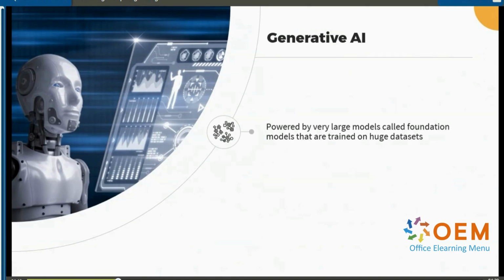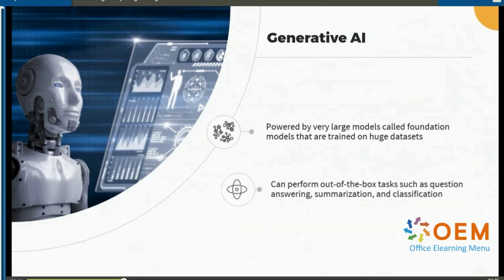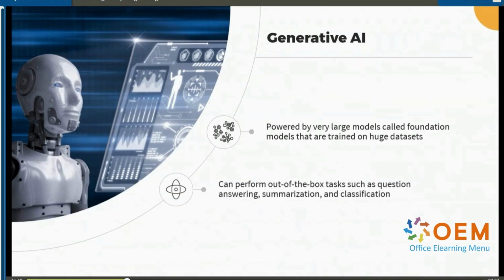The most powerful generative AI models in existence today are natural language processing models, which can perform out of the box tasks such as question answering, summarization, and classification. Now, who here hasn't worked with ChatGPT or Google Bard? Both of these are examples of the kinds of natural language generative models that we are working with today. These natural language models respond to queries. So you type in text in the form of a question or an instruction, and you get response in the form of a text.